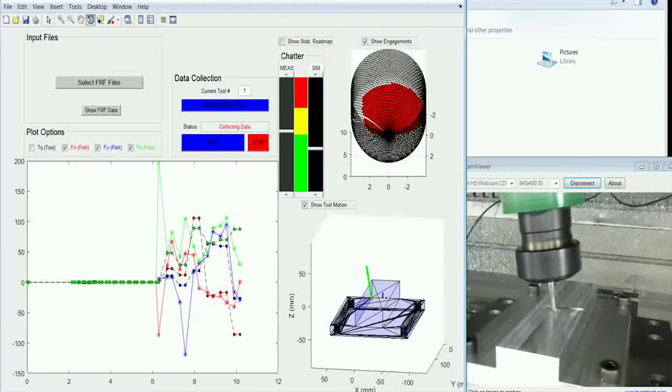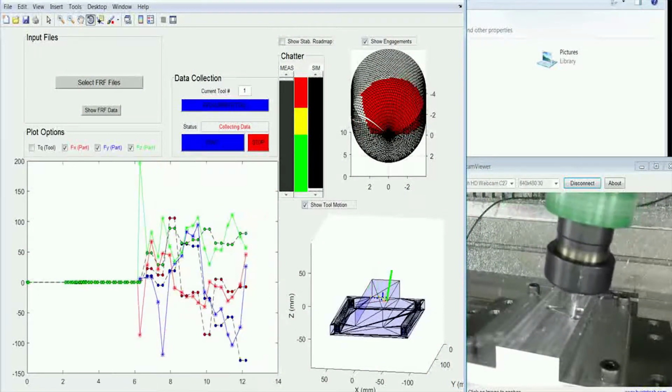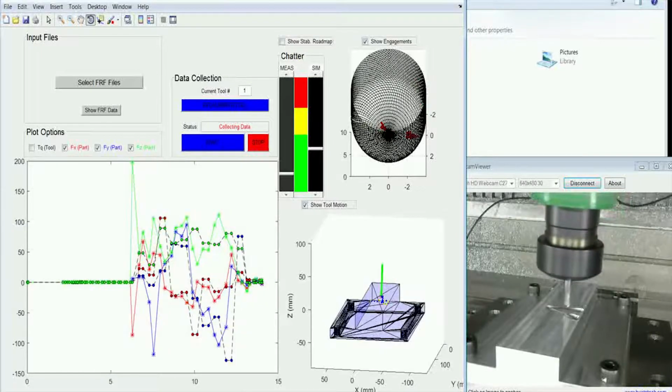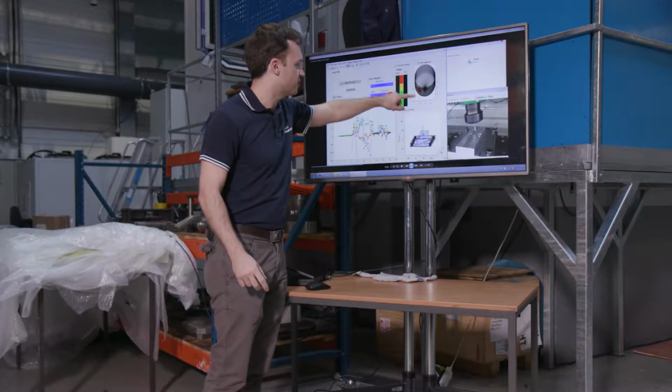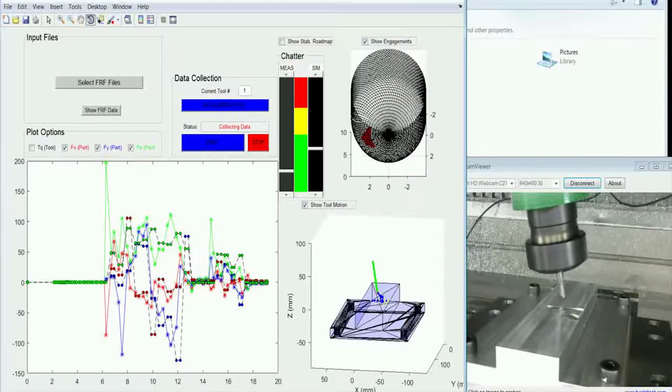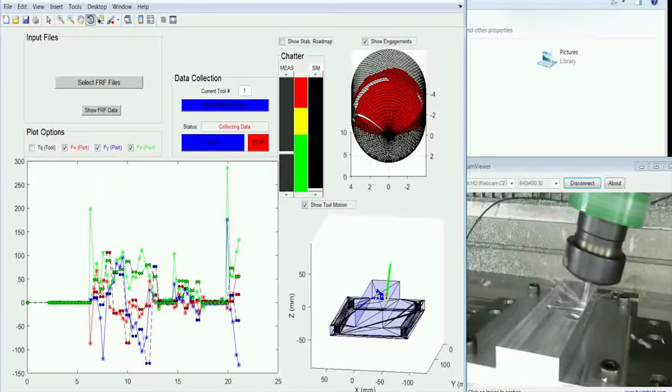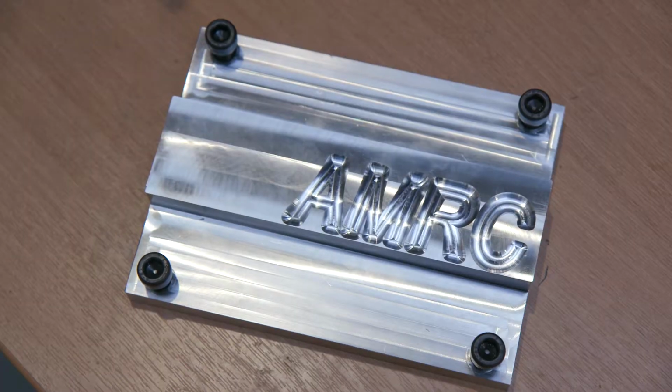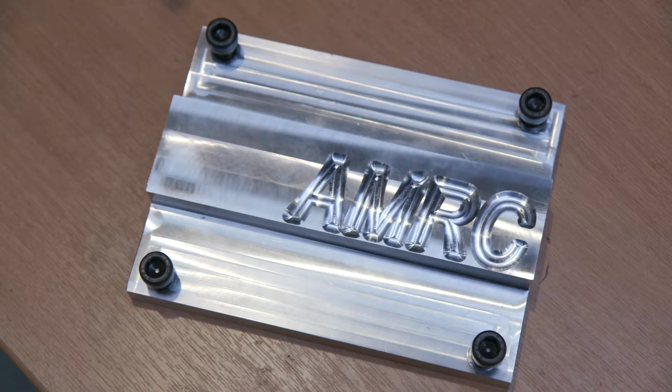What we're seeing here is a measurement of the force acting on the workpiece. So we calculate how that tool is interacting with the workpiece here. So we have some engagement zone on the tool, and we can take those calculated forces and compare them with true measured forces from the machine in real time.